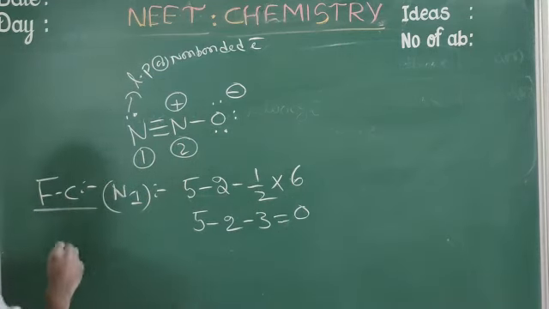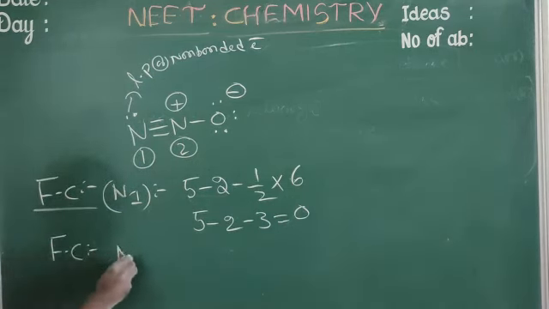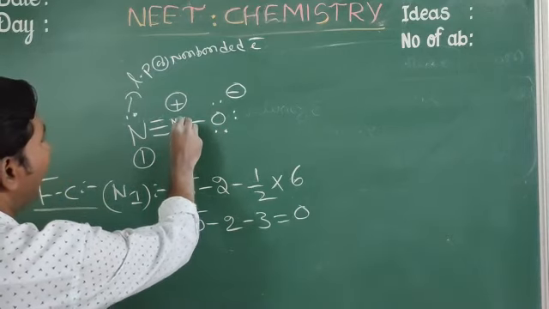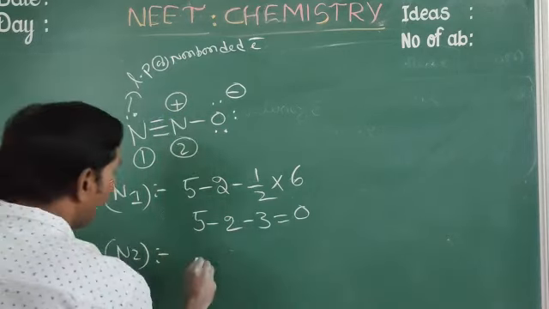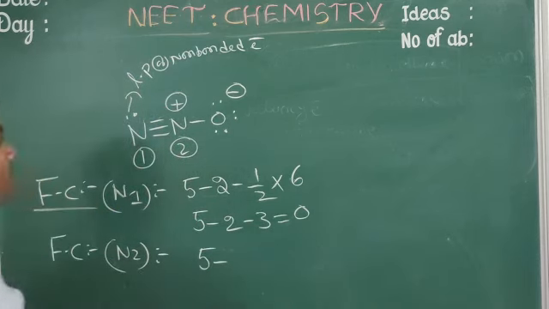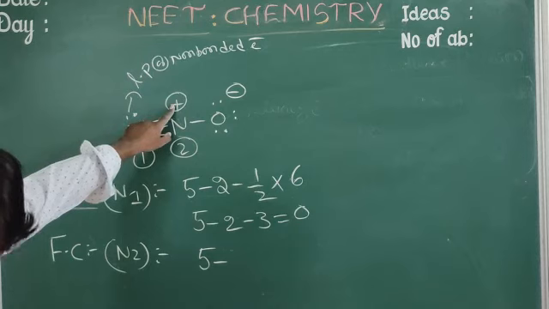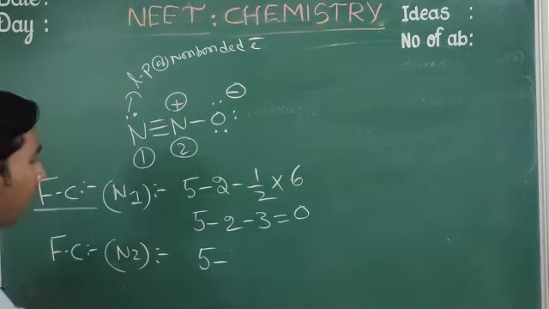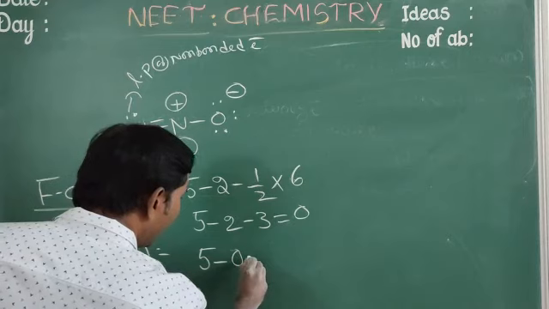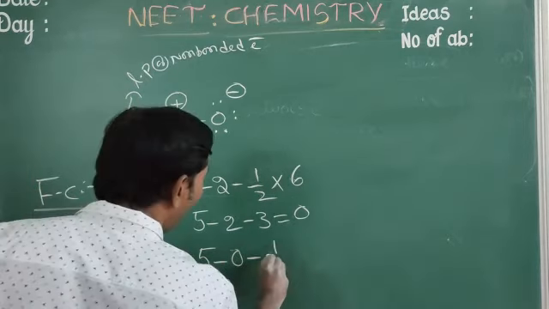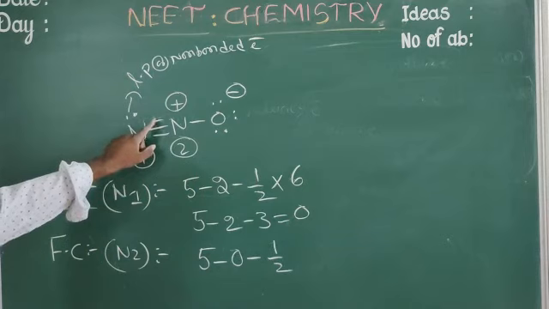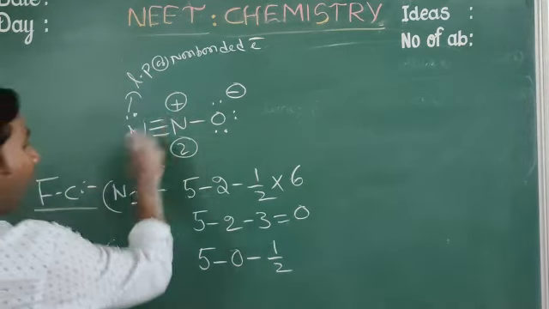Next one, formal charge for N2. Number of valence electrons on the nitrogen atom is 5, minus the non-bonded electrons on this nitrogen atom, which is 0, minus 1 by 2 into the bonded electrons, which is 4 bonds into 2, that is 8.